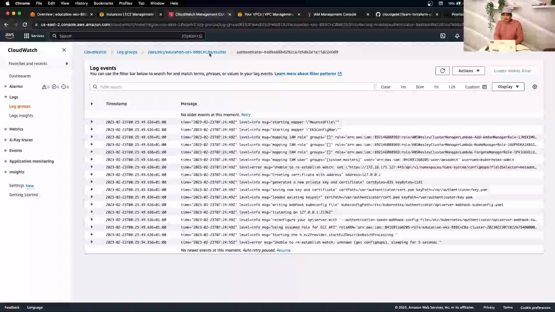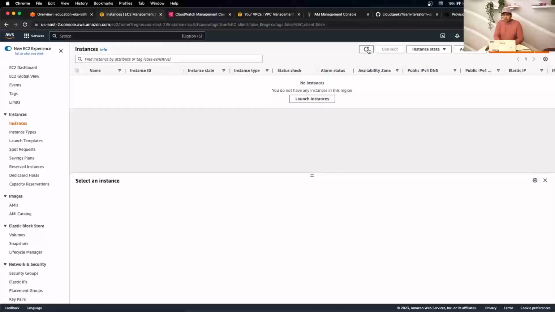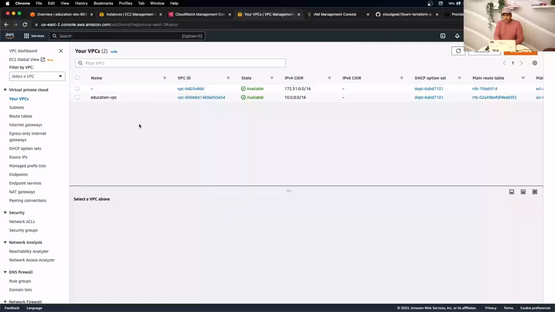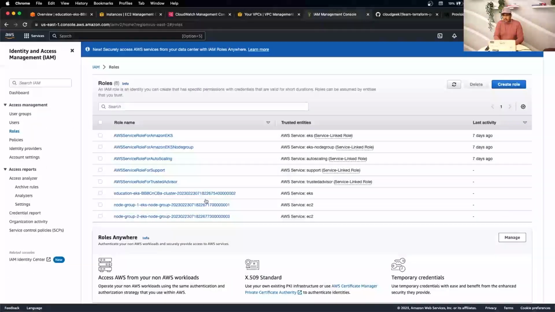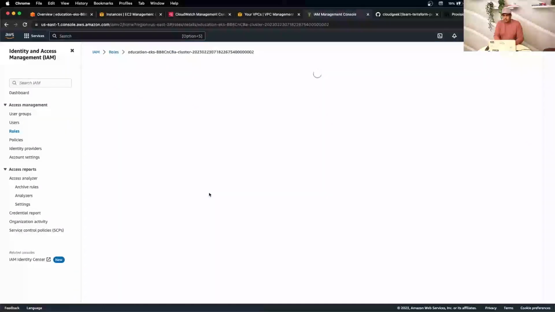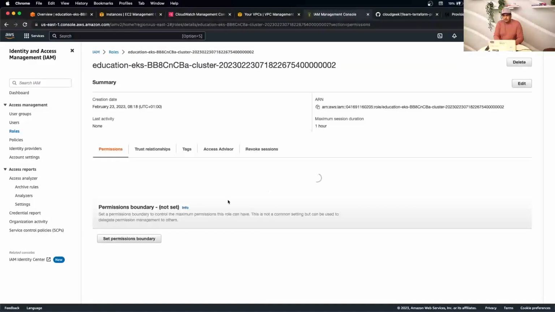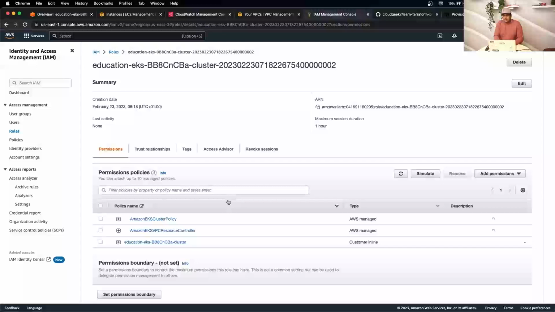Cool. So we captured all the logs, the log groups for our cluster. We're still creating the cluster. The landing zone is created where we're going to run the cluster. We have dedicated roles which we created for our cluster with the specific policies attached to it. I just want to quickly check the policy to make sure it follows the least privilege principle.